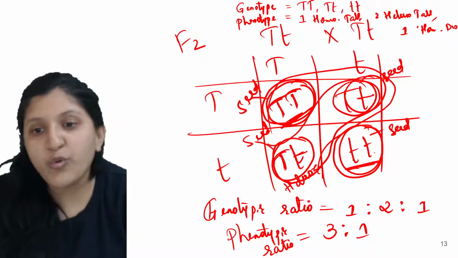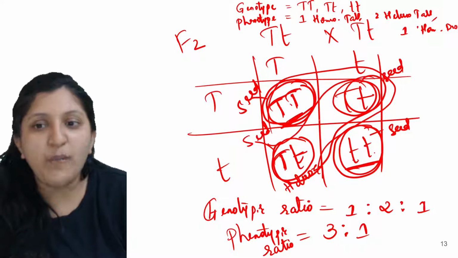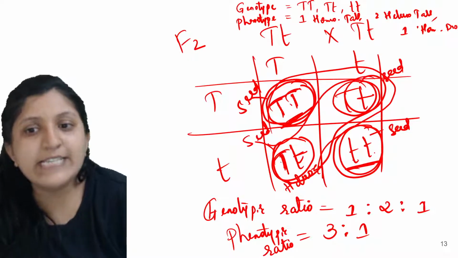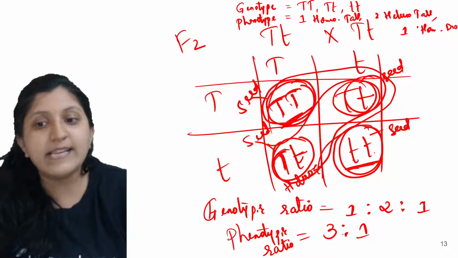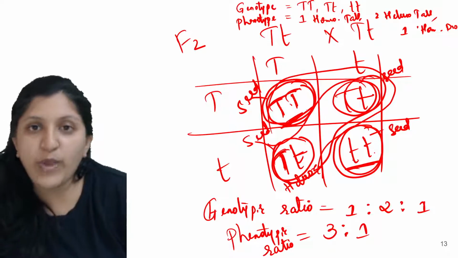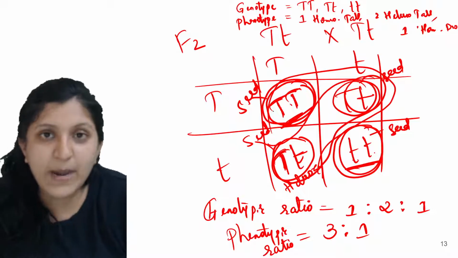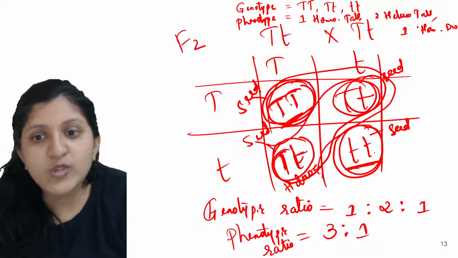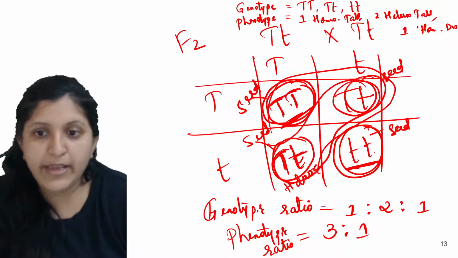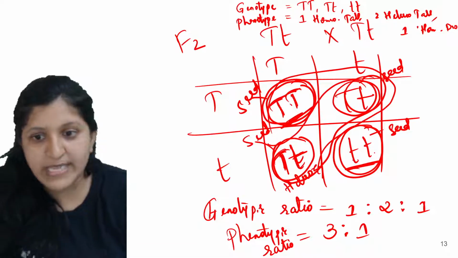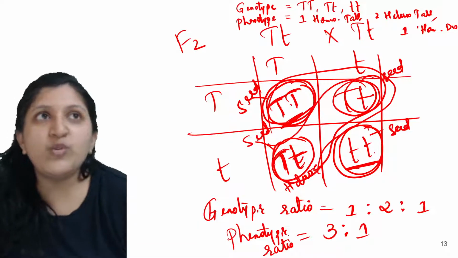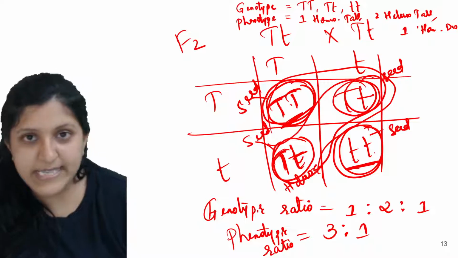So three of them, no, we cannot say three of them are dominant. Anyway, there is a dominant character, and that's the reason all of them are growing tall, which is the dominant character. But it is not completely dominant, because one is in a heterozygous condition. We don't use the terms dominant and recessive here.